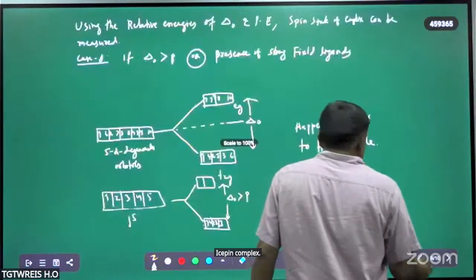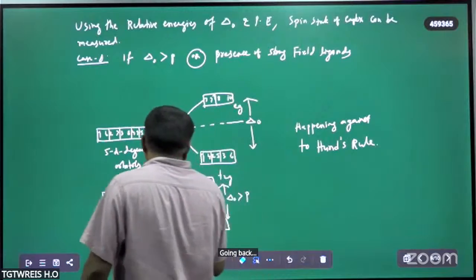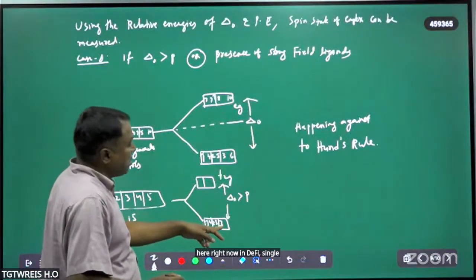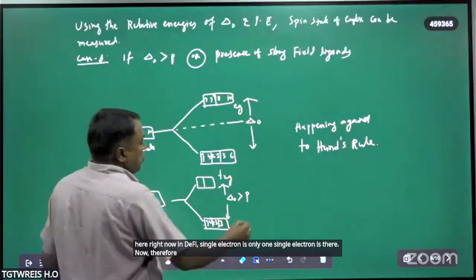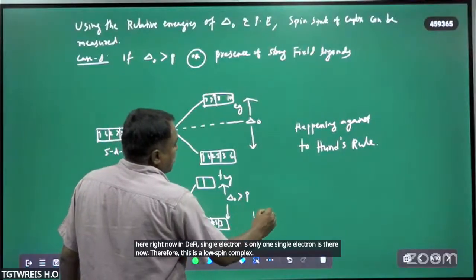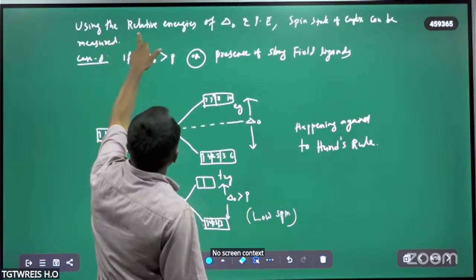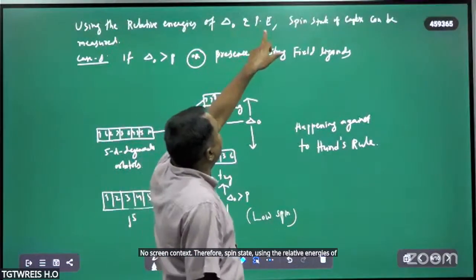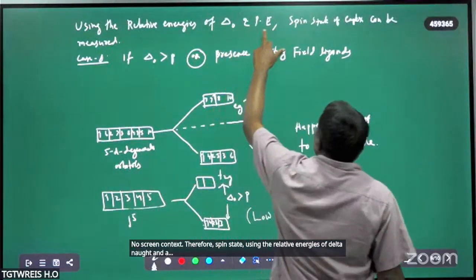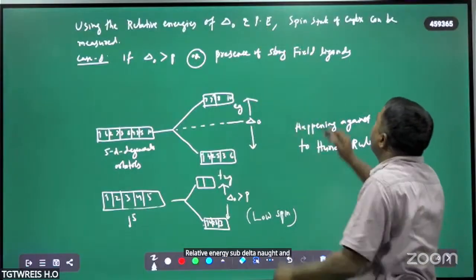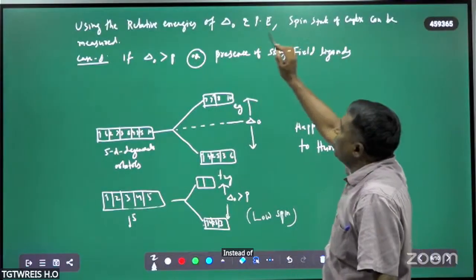Here in d5, only one single electron is there now. Therefore this is the low spin complex. Therefore, using the relative energies of delta naught and pairing energies, the spin state of a complex compound can be measured.